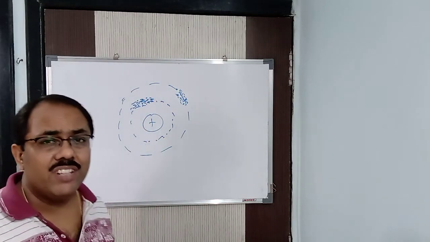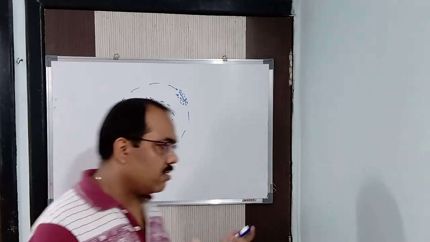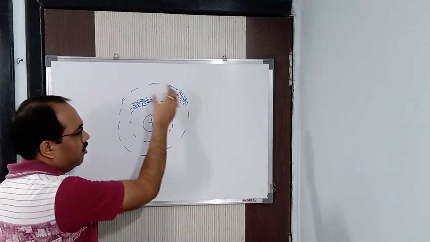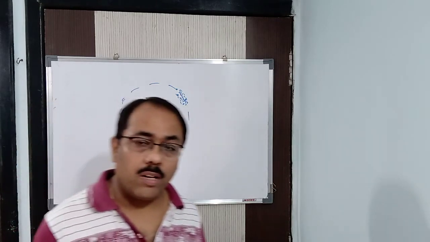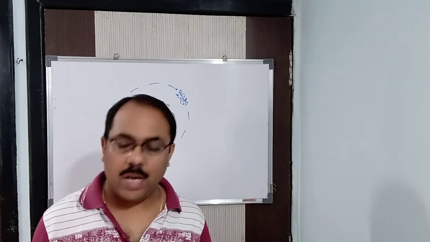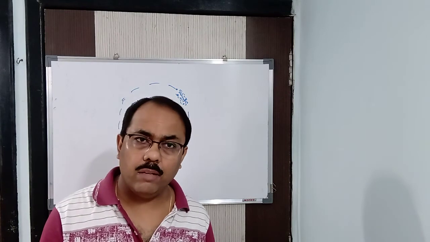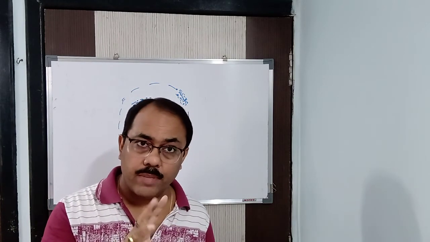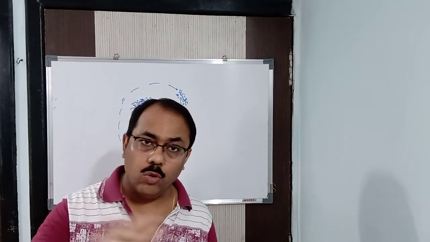Because when we cannot find it with certainty, we can say that here the electron can be found, the probability of the electron being found is here. Because the electron is moving in a three-dimensional path, an atom is spherical, it is three-dimensional, not two-dimensional as was said by Niels Bohr. We have already ruled out that particular thing.